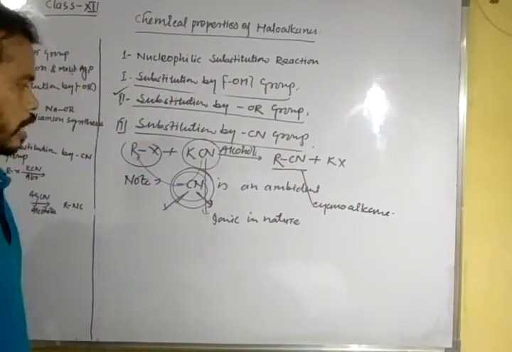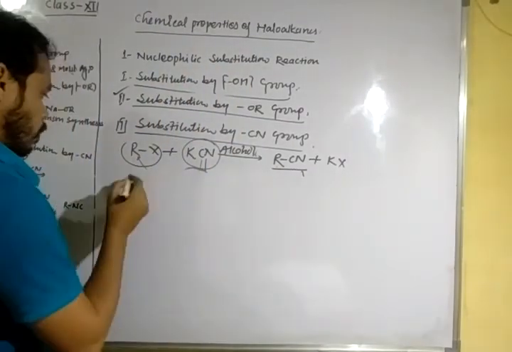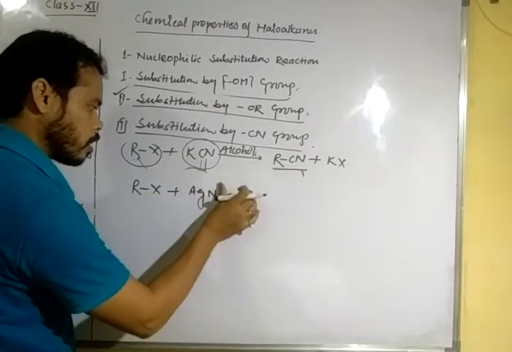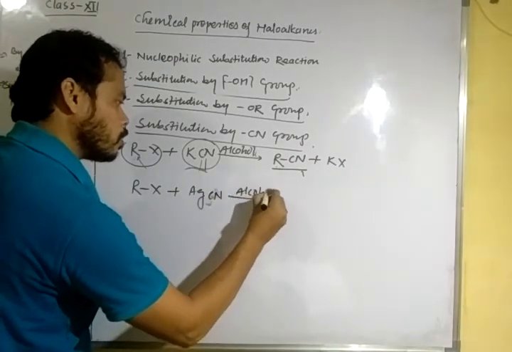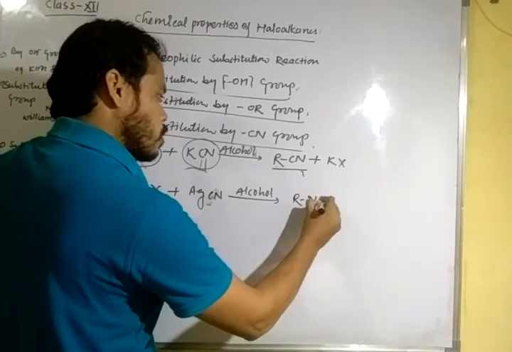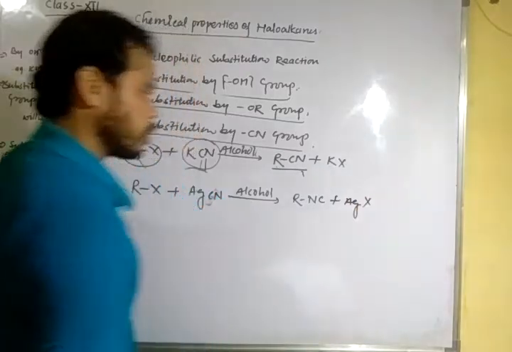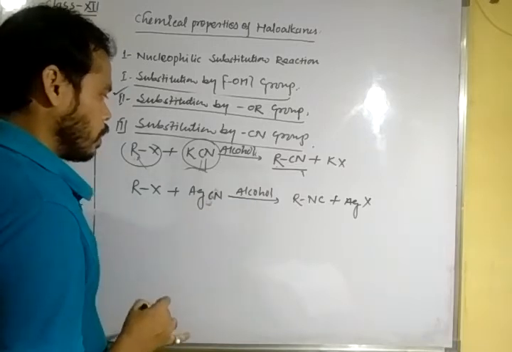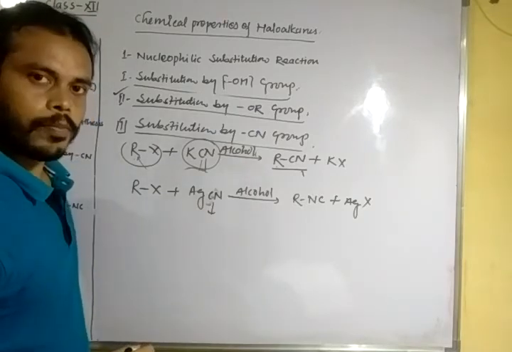But in the case of silver cyanide, when alkyl halide is treated with silver cyanide in the presence of alcohol, it forms alkyl isocyanide as a major product, with byproduct AgX. Once again, we know very well that cyanide is ambident in nature.